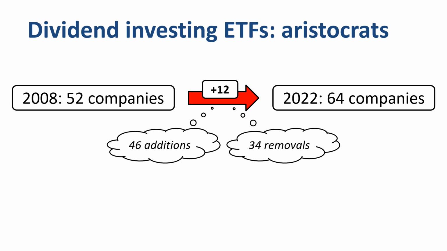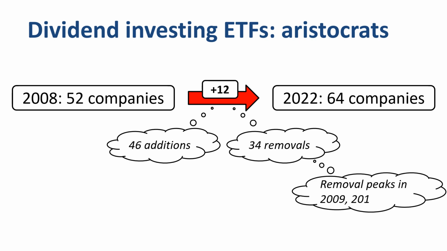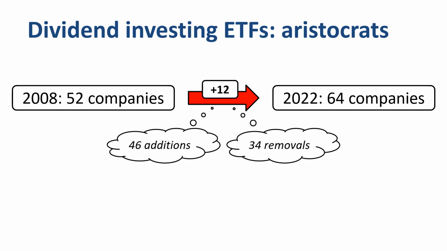Most of the removals occurred in years with severe shocks to the economy and the stock market: 2009, 2010, and 2021. Among the companies that were removed are household names such as AT&T and General Electric, which a lot of investors trusted to be paying high levels of dividend indefinitely. A lot of fairly conservative investors got their fingers burned investing too much of their money in just those stocks.